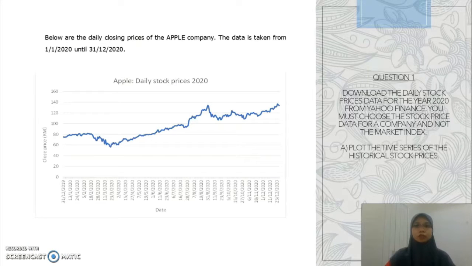Okay, for question 1, download the daily stock price data for the year 2020 from Yahoo Finance. We choose the stock price data for Apple Company and then plot the time series of historical stock price. The data is taken from 1 January 2020 until 31 December 2020.